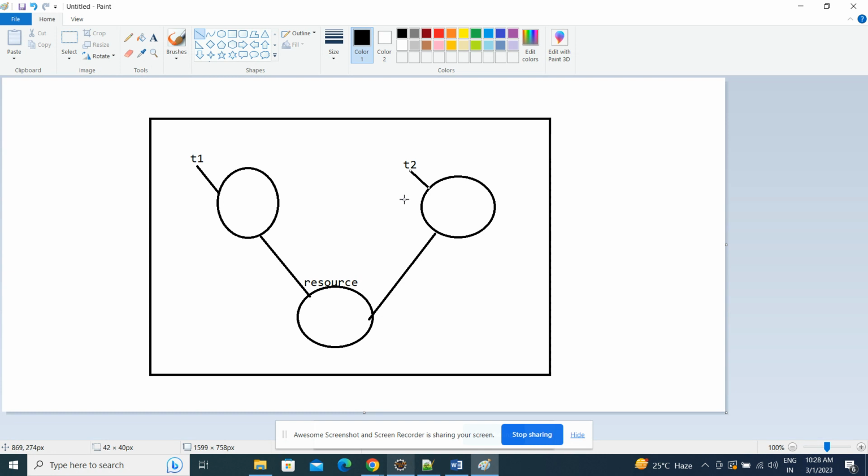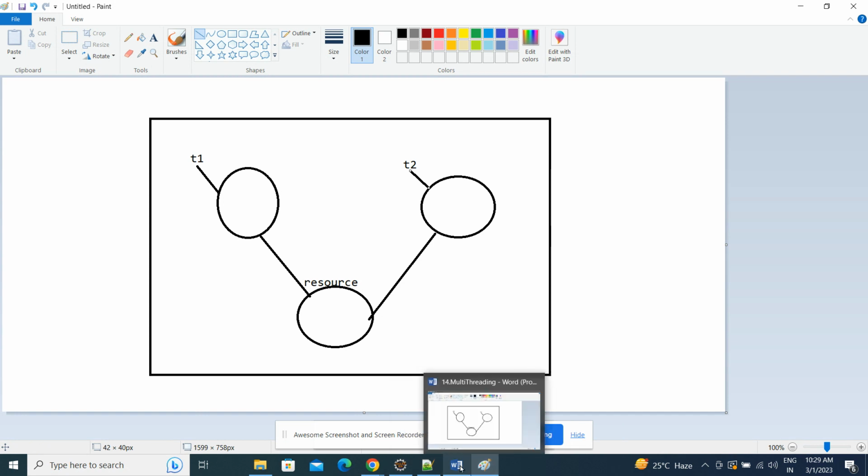Both will be in a never-ending state, both will not release their lock. In that case deadlock comes into the picture. T1 will not release the lock, and T2 also will not release the lock. Both will be in the waiting state. That situation we call a deadlock.